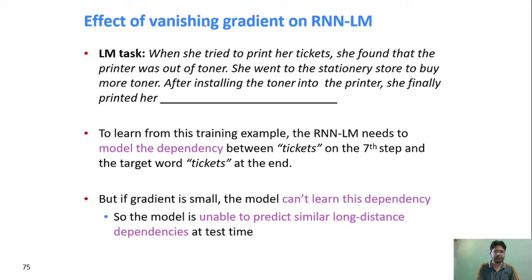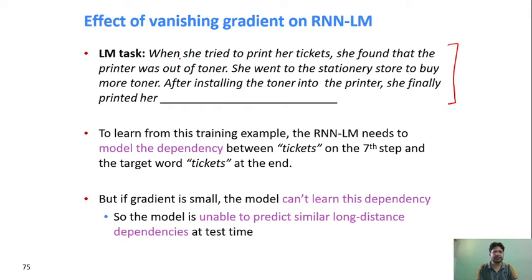So the effect of vanishing gradient is different here, right? In the previous video, while we talked about the convolutional neural network or neural network, the vanishing gradient was the impact on the weights while we were doing training. Here we can see the impact of vanishing gradient is a little bit different. Let's look into this example.